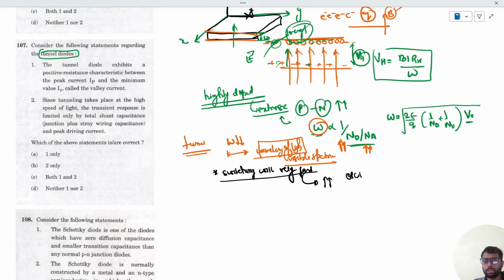Also, it can be used in an oscillator to produce very high frequency. Also, a tunnel diode is always operating; it is never in cutoff. So we can say that the V cut-in is almost zero. The cut-in or threshold voltage is zero for a tunnel diode.